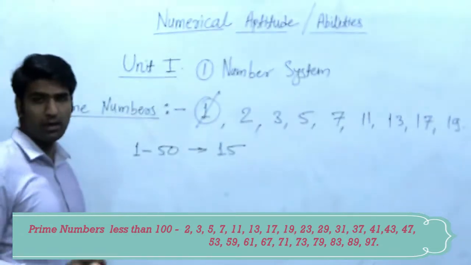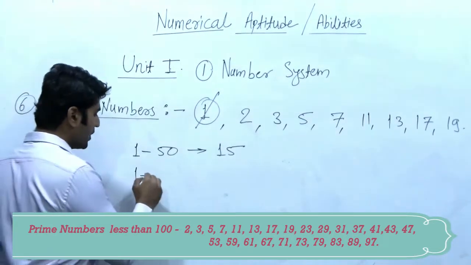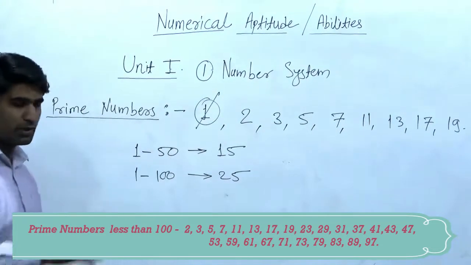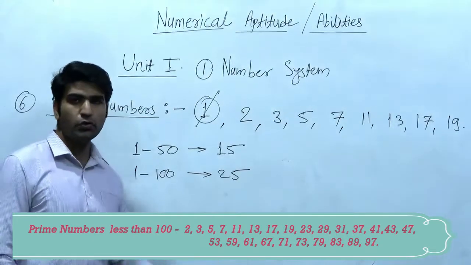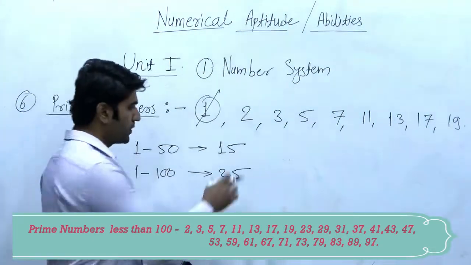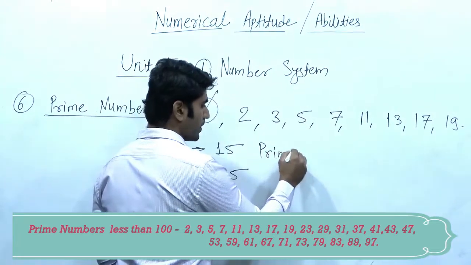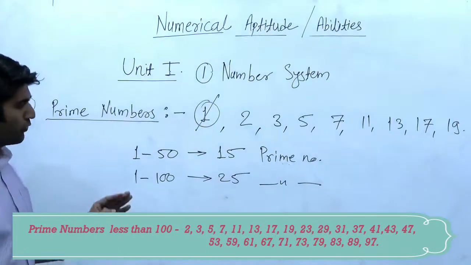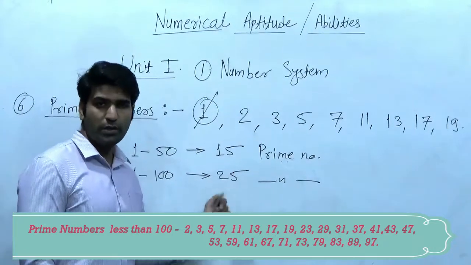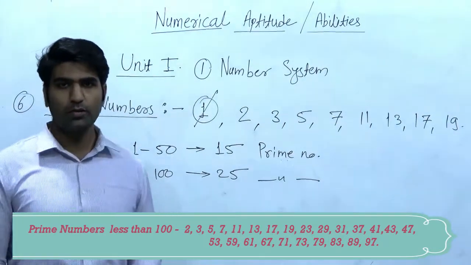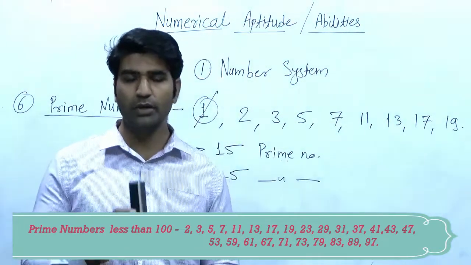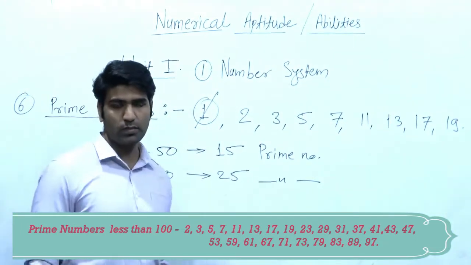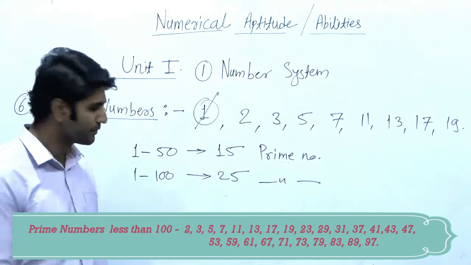Between 1 to 50 there are 15 prime numbers, and between 1 to 100 there are 25 prime numbers, sorry. So find out which are those 25 numbers. It will be your homework. You should find out these 25 prime numbers, right?